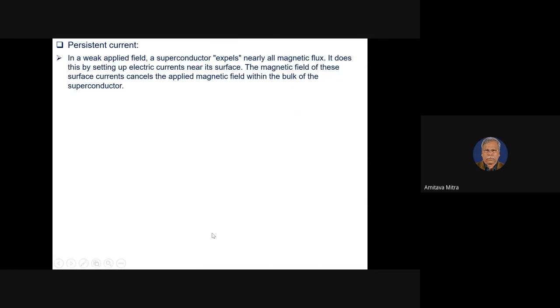This diamagnetism, or the repulsion of the external magnetic field, is due to a current which is generated at the surface of the superconductor. So in a weak applied field, a superconductor expels nearly all magnetic flux.